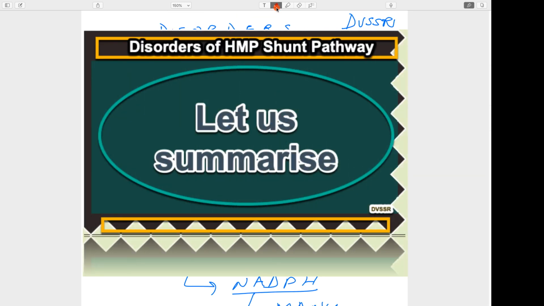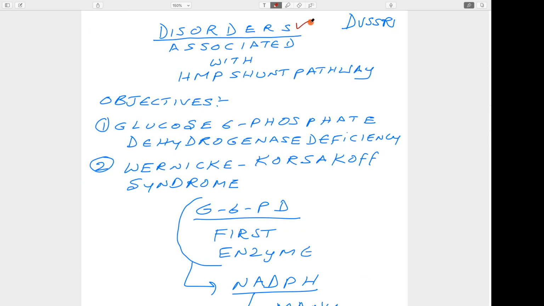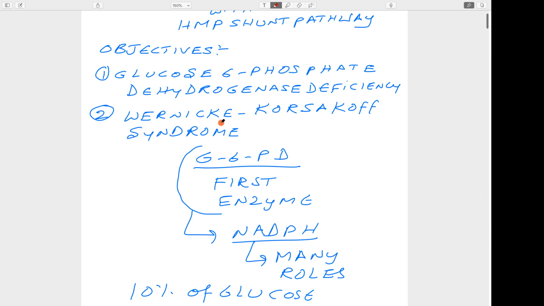I will summarize this aspect, that is, disorders of the pentose phosphate pathway. The objectives which we set were two. One is regarding glucose 6-phosphate dehydrogenase deficiency. The second one is Wernicke-Korsakoff syndrome.